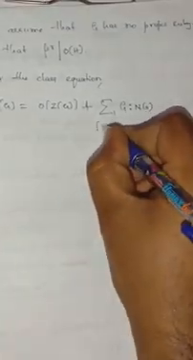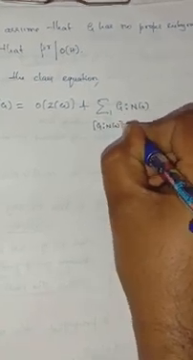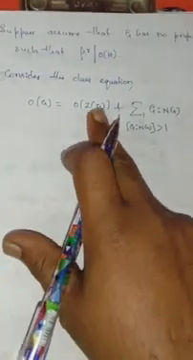Now consider the class equation, that is, order of G is equal to order of the center of the group G plus the summation of the index of the normalizer of an element in G. We proved this in the last class, where the summation is over elements whose index is greater than 1. If the index is equal to 1, then the element belongs to the center.